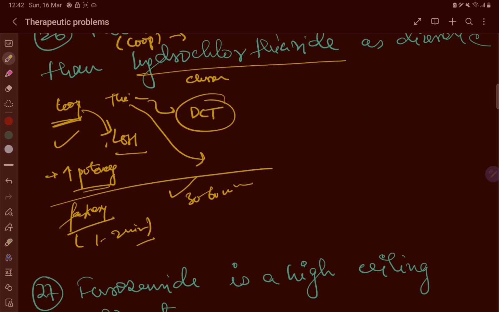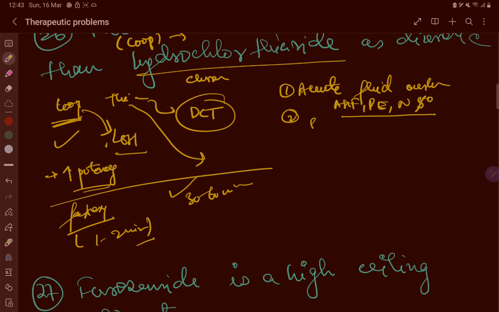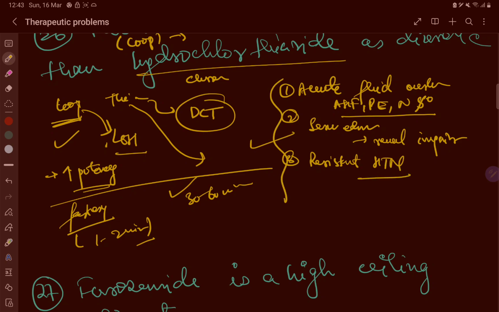In which scenarios is furosemide preferred over hydrochlorothiazide? The most important is acute fluid overload. Furosemide is often used in emergency conditions like acute heart failure, pulmonary edema, nephrotic syndrome. Second is severe edema in renal impairment, chronic renal failure patients. The third is resistant hypertension, where we combine it with other medication and give it.